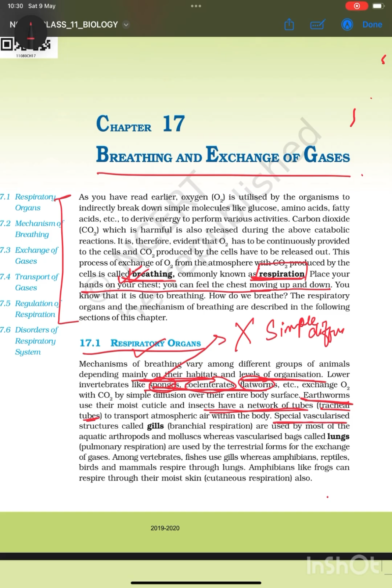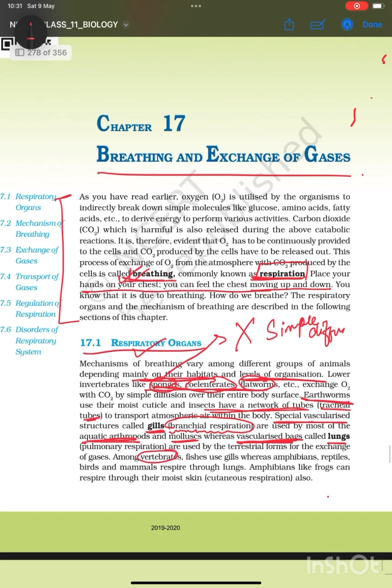One more example of a respiratory organ is gills. The respiration through gills is basically called branchial respiration, very important. Mainly aquatic arthropods or mainly aquatic animals respire through gills. Mollusks can be aquatic, but they respire through vascularized bags called lungs.